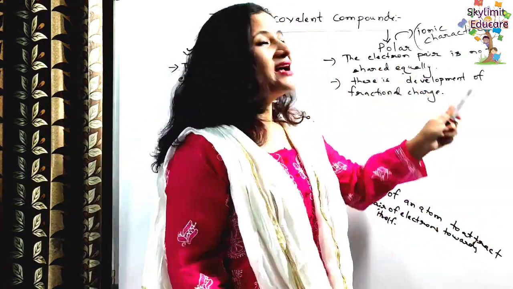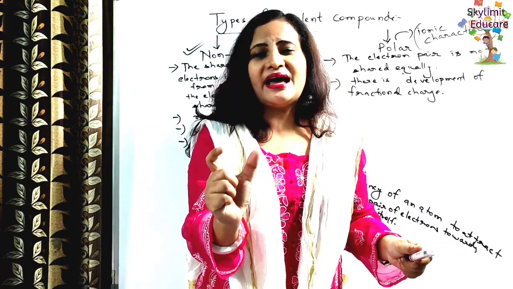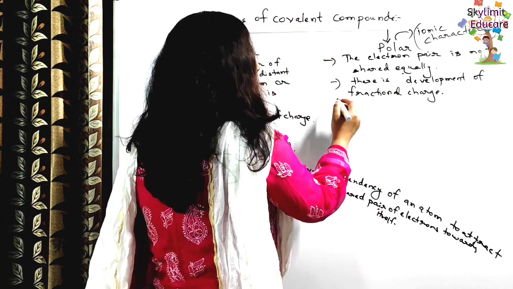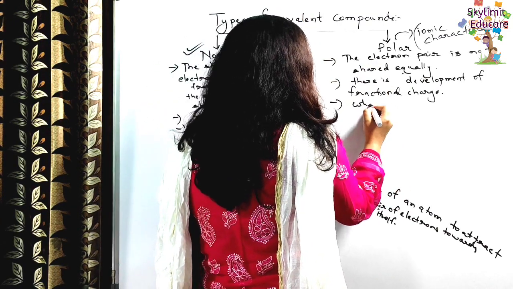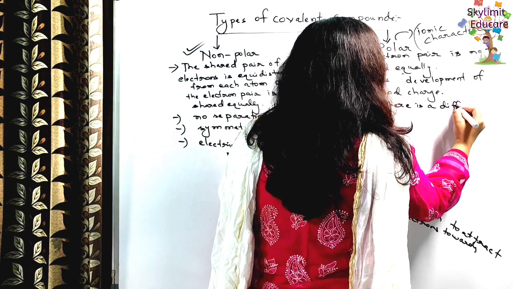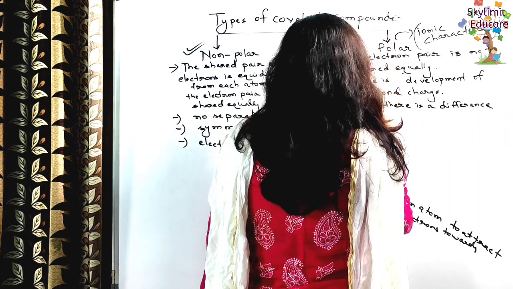But still they have a certain kind of ionic character because of the difference in electronegativity. That's why these compounds are formed when there is a difference in electronegativity.